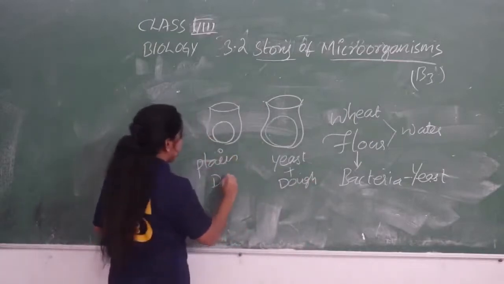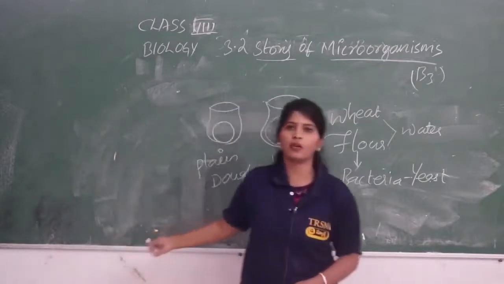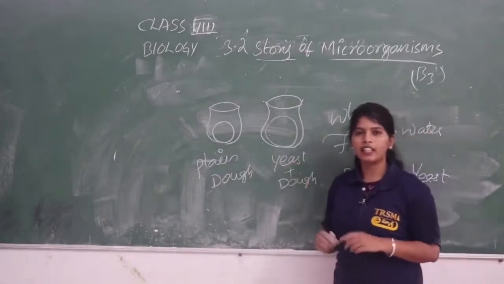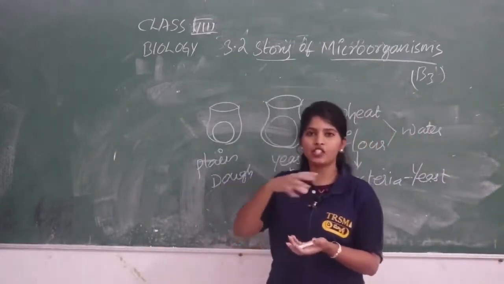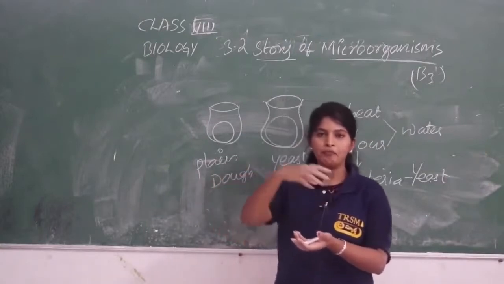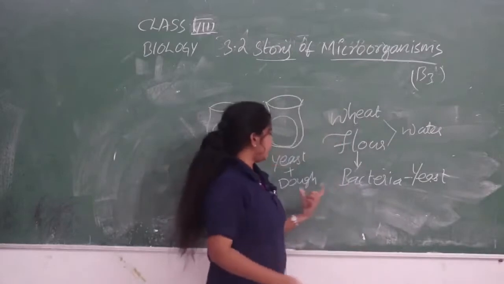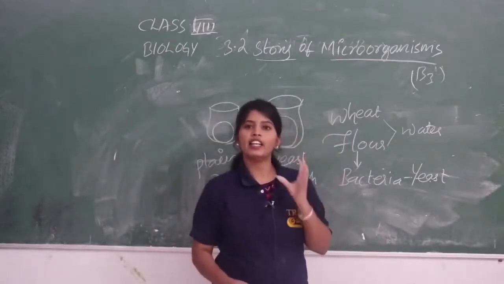The one which is not mixed with any bacteria is the plain dough, and the one which is mixed with yeast is called the yeast mixed dough. The flour which is mixed with water is called dough.